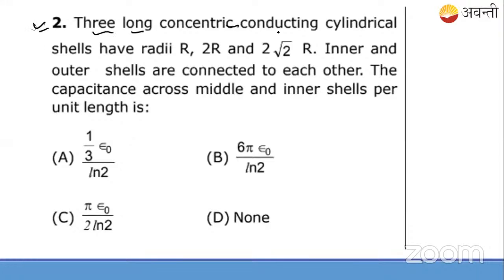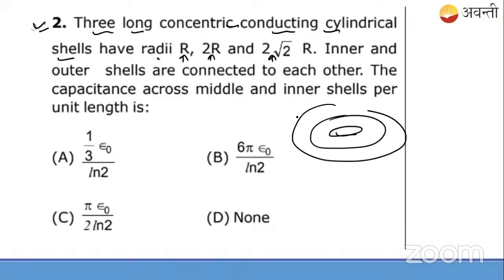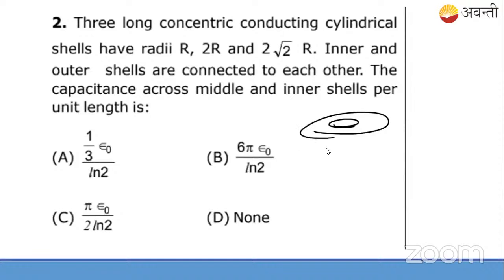3 long concentric conducting cylindrical shells have radius r, 2r, and 2 root 2r. So if we see cylinders, it means one cylinder, two cylinders, a third cylinder, so 3 cylinders. Let me make a proper diagram here. So we are having 3 cylinders here, concentric.